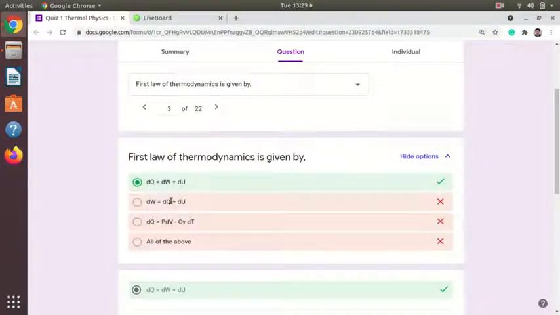If dq minus du is equal to w, then it would be correct. If it is P dV plus Cv dT, because du is nothing but Cv dT, then all three options would be correct and all of the above would be the correct option. But in this case it should be dW equal to dq minus du, or dq equal to P dV plus Cv dT, then it would be correct. So the correct option for this is dq is equal to dW plus du.